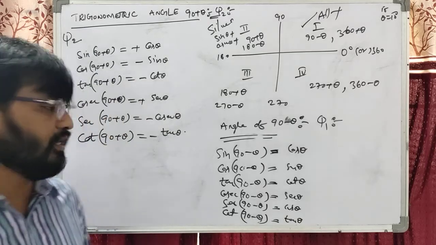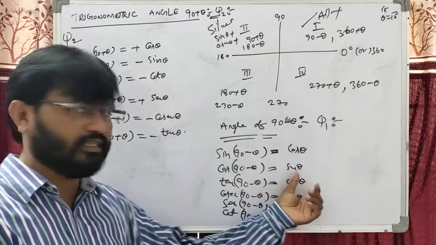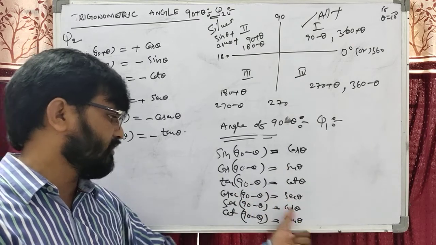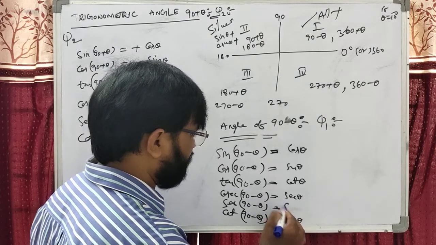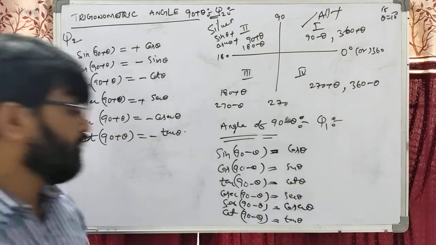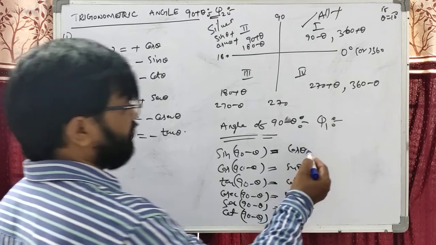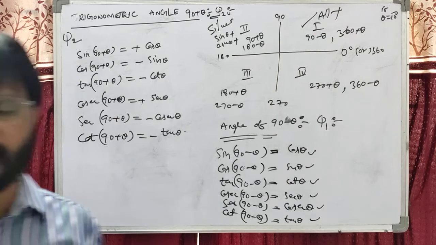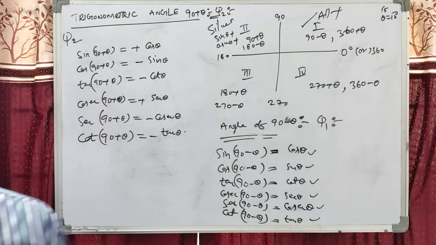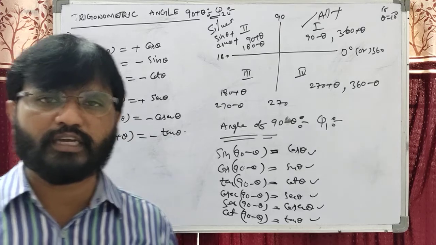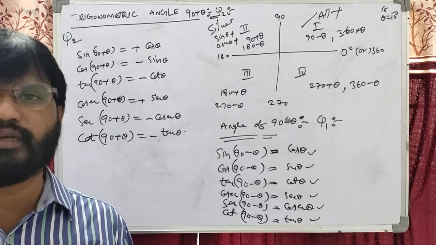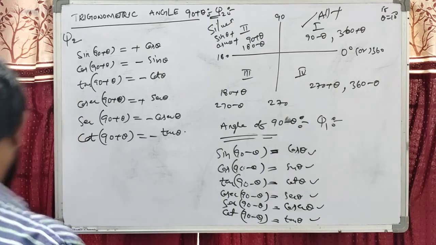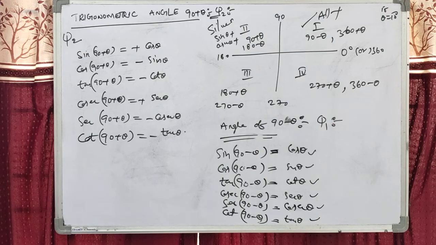Dear students, sine of 90 minus becomes cos, cos becomes sine, tan becomes cot, cosecant becomes secant, secant becomes cosecant, and cot becomes tan. As I already explained, for 90 plus or 90 minus, 270 plus or 270 minus, sine will become cos, cos becomes sin, tan becomes cot, cot becomes tan, cosecant becomes secant, secant becomes cosecant. I think you learned these in the previous classes.